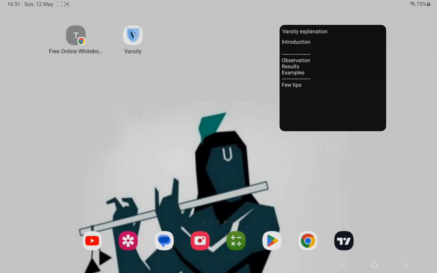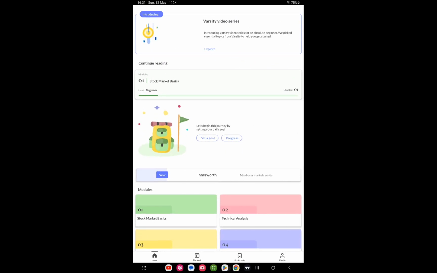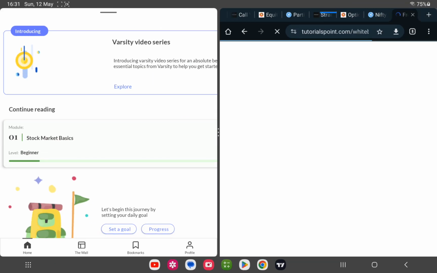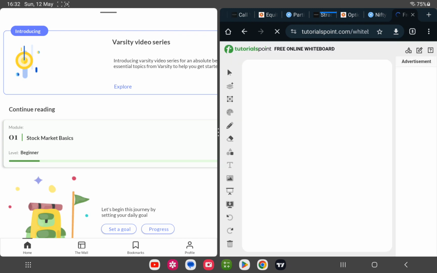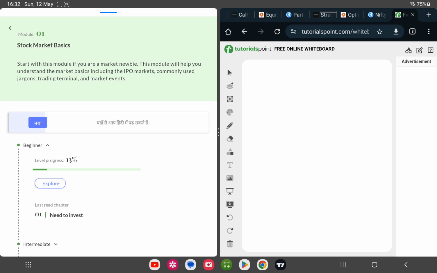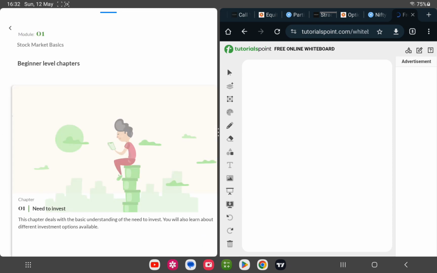Okay, so we would select Varsity and then try to have the other page as well. Okay, so here you go, we would have the notepad here. Okay, so let's start with the beginner series. Okay, so we'll start with stock market beginners and then let's start to explore the first chapter.